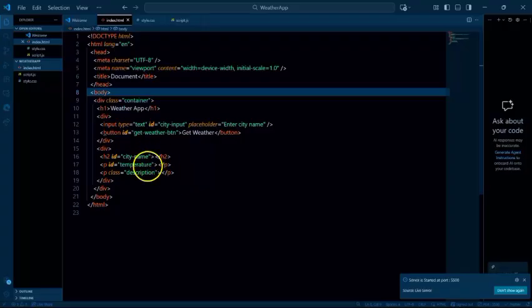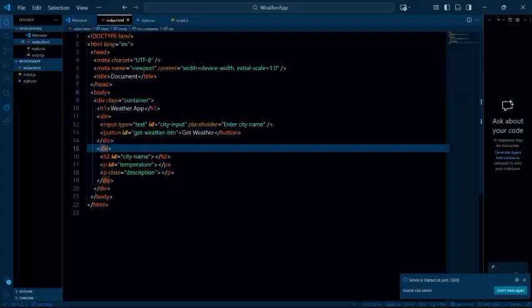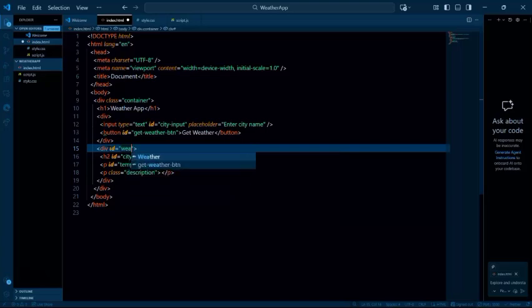Of course we don't have anything here. So within the div, we want to have an ID, weather info, then the class, of course, because this is information, right? The ID is just going to be weather info, or information, but I think it's okay that way. Then of course, it's only when you get information that you want to show it. So it can have a class of hidden. You don't want it to appear alone.